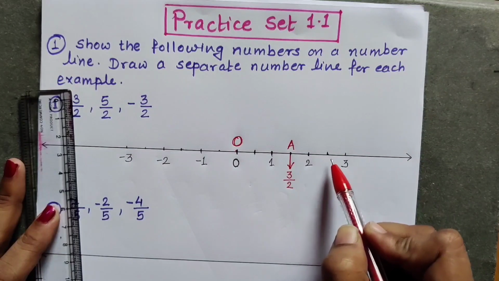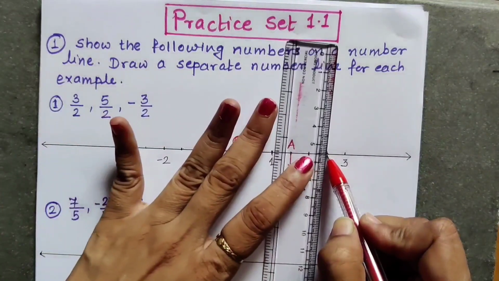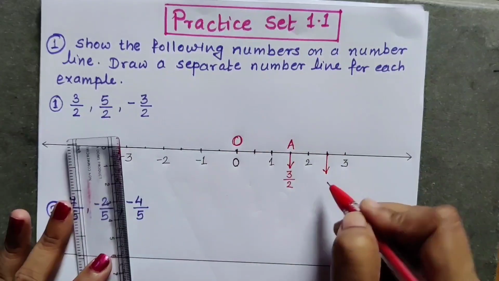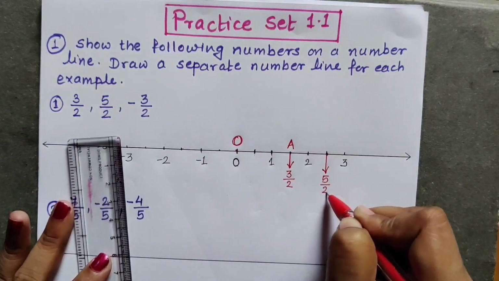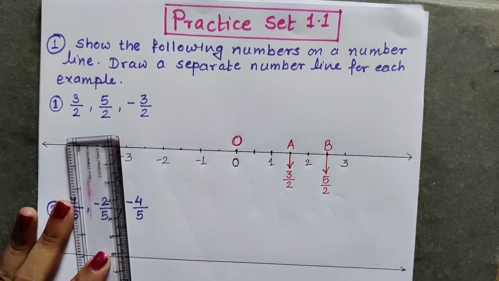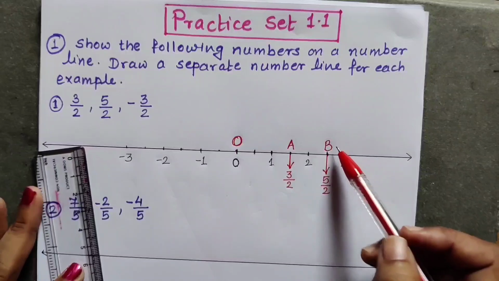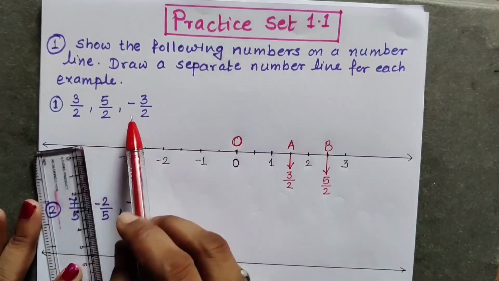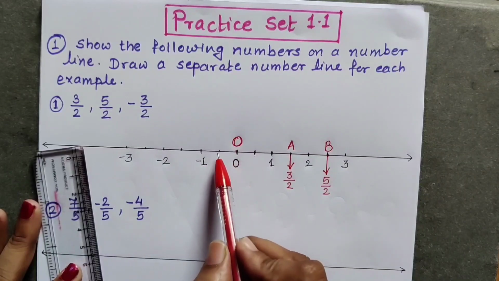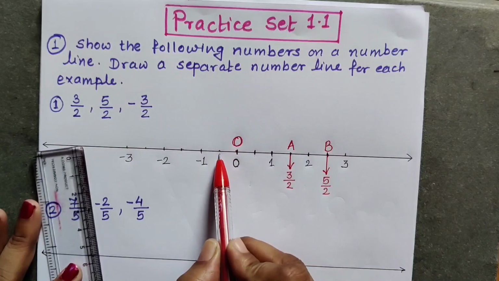4 upon 2, and this is 5 upon 2. This point is 5 upon 2. This point you can show by writing letter B on it. So A means 3 upon 2, B means 5 upon 2. Now next we have to show minus 3 upon 2. So on the left hand side of 0, first point is minus 1 upon 2.